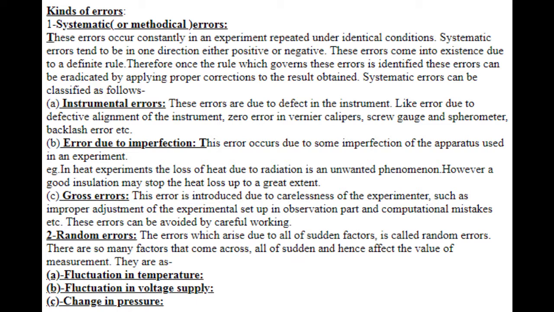Error due to imperfection. This error occurs due to some imperfection of the apparatus used in an experiment. Example, in heat experiments, the loss of heat due to radiation is an unwanted phenomenon. However, a good insulation can stop the heat loss up to a great extent.